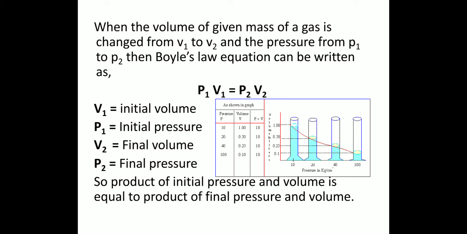Similarly, if we further increase the pressure to 20, the volume further decreases to 0.50 and the product of pressure and volume is 10. So in each case the product of initial pressure and volume is equal to the product of final pressure and volume. That is found according to Boyle's law, because according to Boyle's law, the product of pressure and volume at various pressures is constant if the temperature is kept constant.